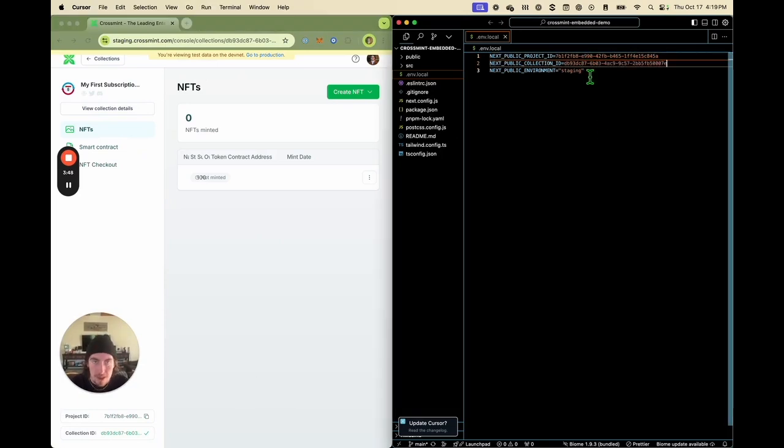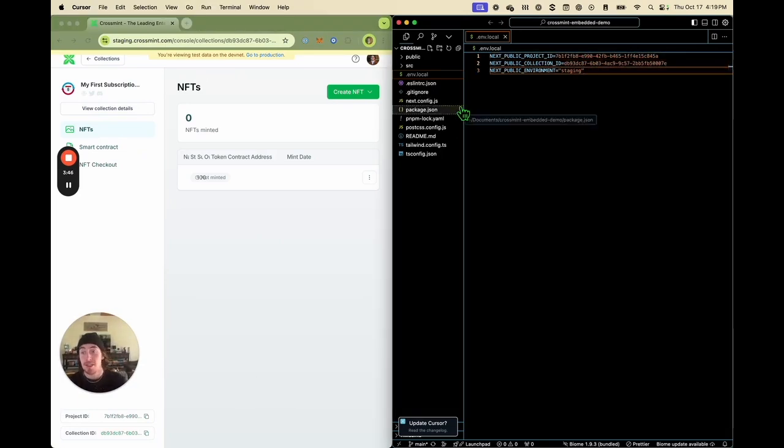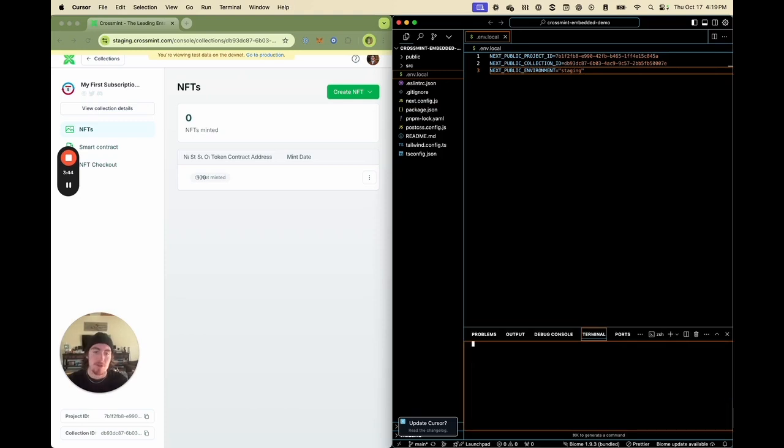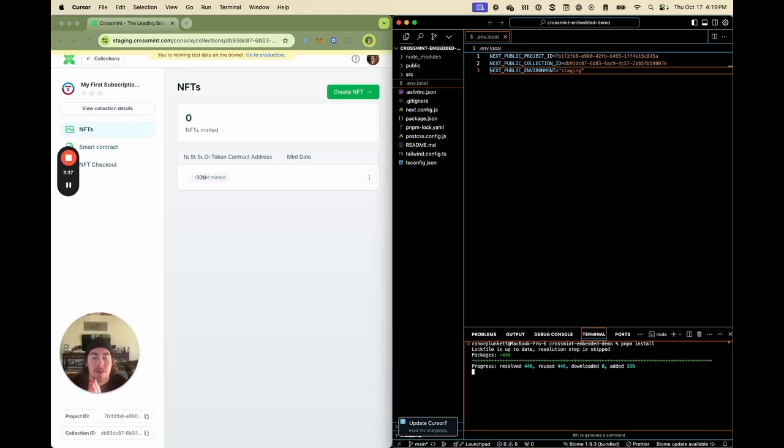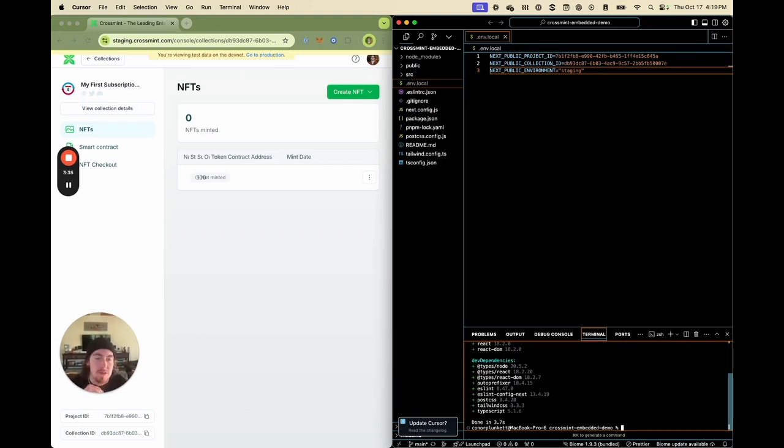Collection ID goes in there. And now this embedded checkout is pointing to the collection we just made. So we have some dependencies. We're going to npm install. Always remember to do this whenever you're working with someone else's repo. Looks all good.